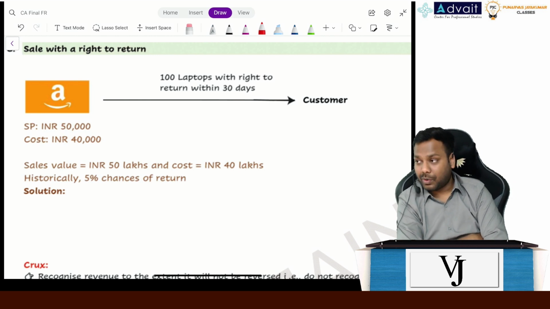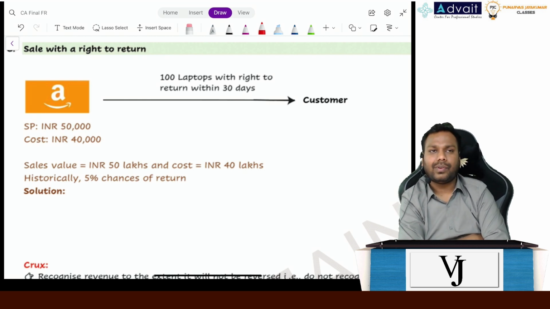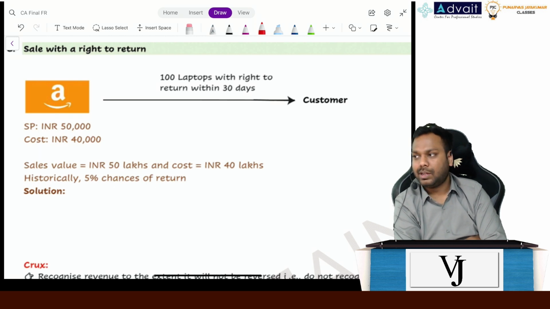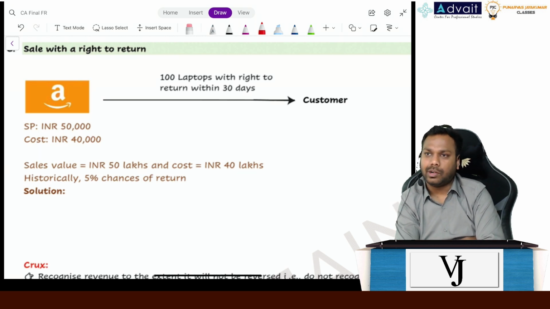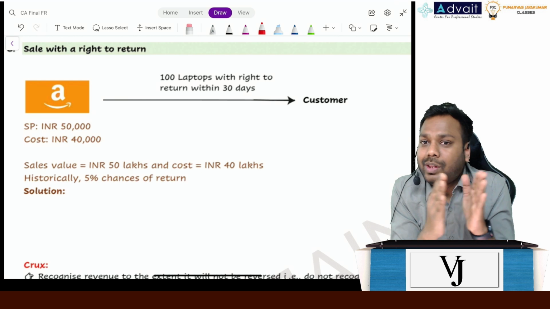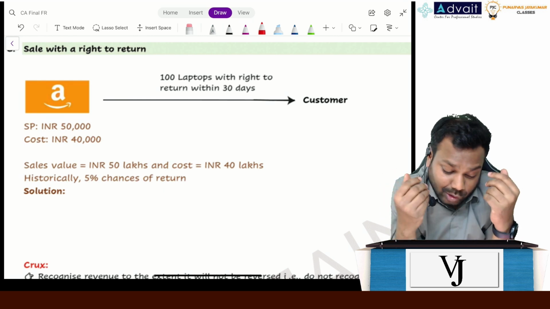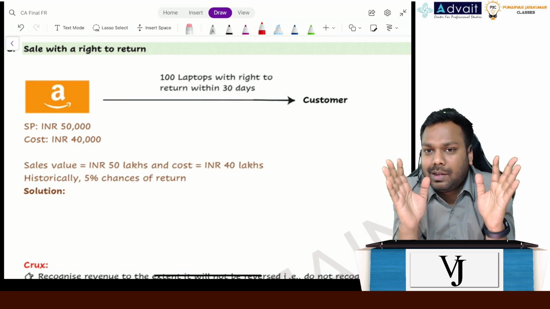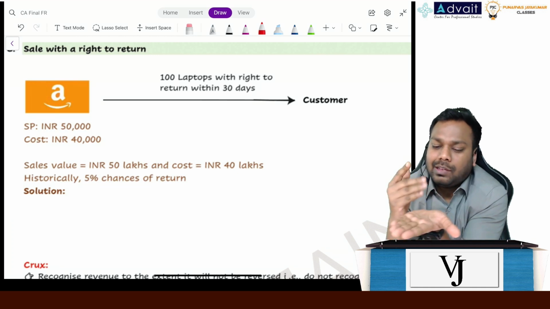They'll not recognize a provision in this case. So what happens? Definitely see Amazon has past history. They know ideally how much percentage of goods comes back as a return. Okay. First of all, you have to assess if the sale is happening during the year. This does not have any impact only, right? This doesn't have any impact only. I sold the goods now.